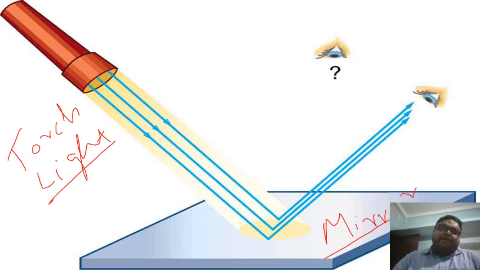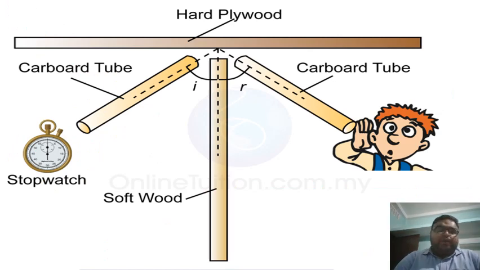Yes. Okay. See students, here there is a stopwatch, right? And there is a cardboard tube here, right? And there is a softwood and this is a hard plywood. So now this experiment goes as, first of all, the stopwatch will start ringing, right? So the sound will travel in this direction. And if the sound is being reflected, then this person will be able to hear the sound through this cardboard tube, right? So this is the experiment. Now we have seen that sound is getting reflected, right?